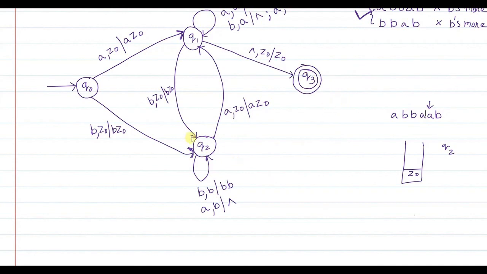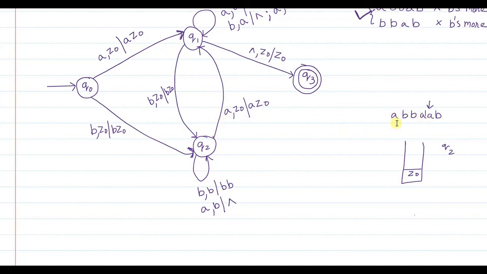Okay. So now you are in Q2 state. So far, two B's and two A's are read. So matching is there. Now when another A is encountered in Q2 state, what will you do?